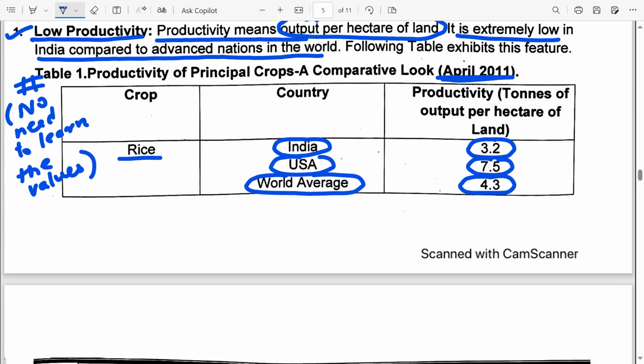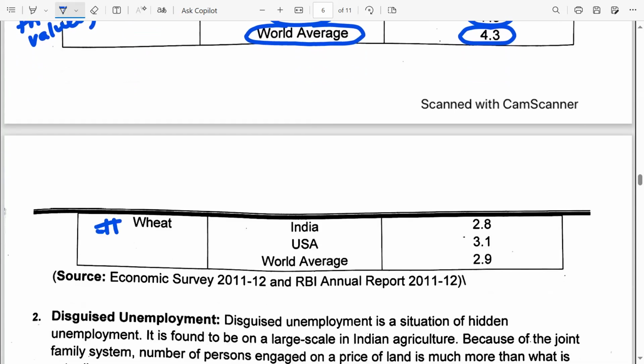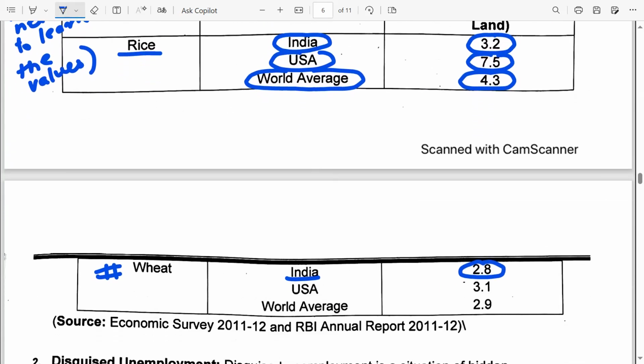That means India exhibits a lower productivity in rice compared to the world average as well as to advanced economies like the US. Let's talk about wheat. Again, in India, the productivity of wheat is 2.8 tons per hectare of land. Compare it with the US. In the US, it's not very significantly higher. It's only 3.1 tons per hectare of land.